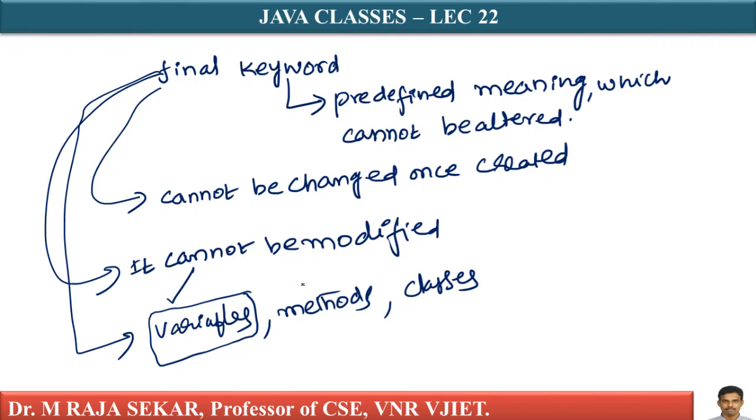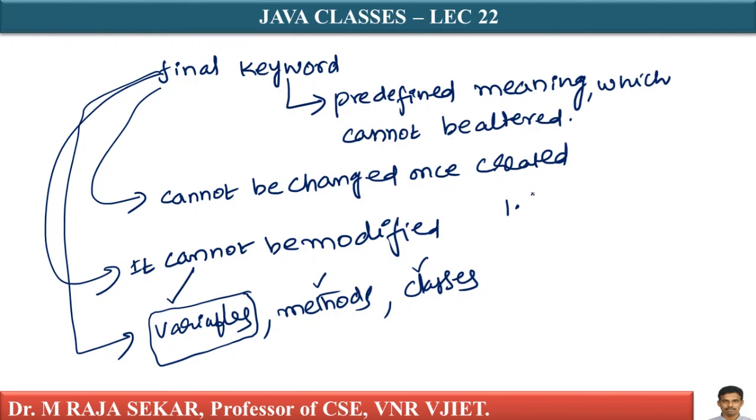The final keyword, when declared with variables, methods and classes, specifically means what? A final variable. As I told you, we will try to understand what is a final variable. What does it mean?